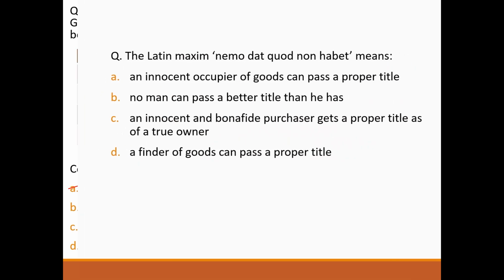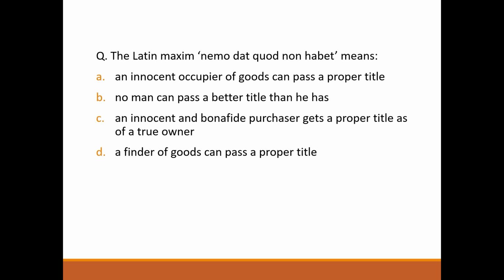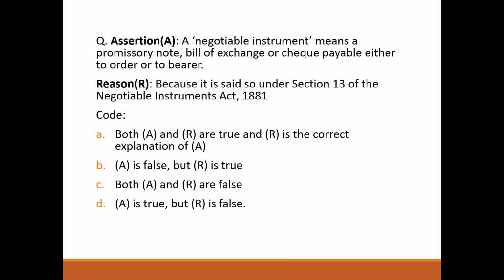Next question, the Latin maxim nemo dat quod non habet means no man can pass a better title than he has. Option B. Next question, assertion. A negotiable instrument means a promissory note, bill of exchange or cheque payable either to order or to bearer. Correct, because it is said so under section 13 of the Negotiable Instruments Act 1881. Correct. So answer will be option A. Both A and R are true and R is the correct explanation of A.